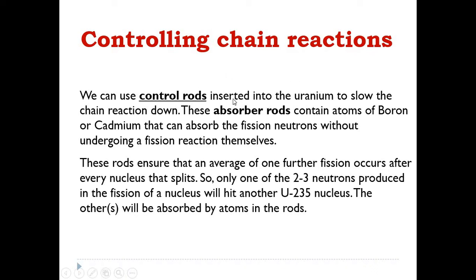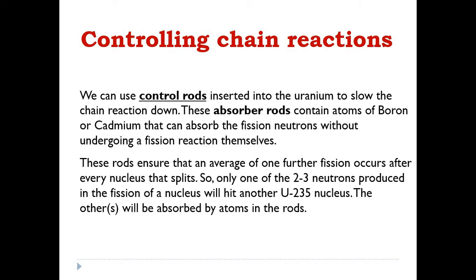Control rods are also known as absorber rods, and absorber rods are made up of materials like boron or cadmium. Boron and cadmium have the ability to absorb the neutrons generated in the nuclear fission reaction, and due to that absorption, there will not be any leftover neutrons to cause the nuclear fission of another nucleus.